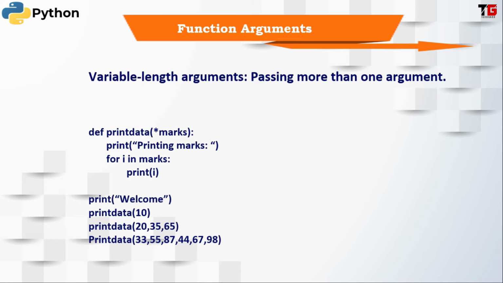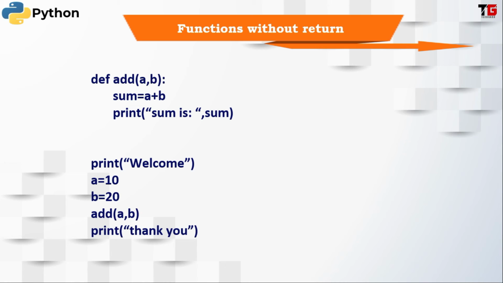So friends, in all the cases till now we have studied how we can pass different values to a function. But till now we have not studied how we can return a value from a function. And do we require that? Let's see. Just look at this. Here from the main, I have defined 2 variables a and b. I am calling the add function.